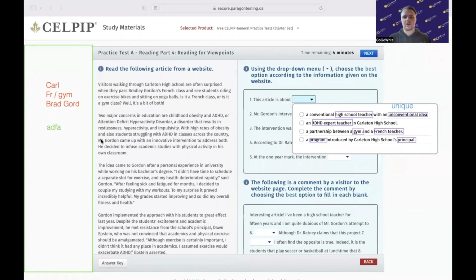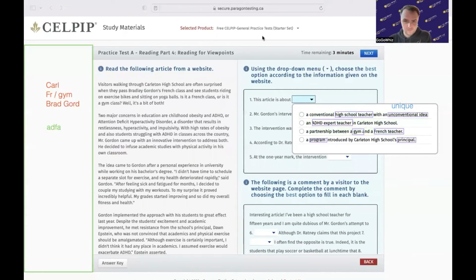Okay, and the correct answer is going to be the first one, a conventional high school teacher with an unconventional idea. All right, so why is it that? It can be easier sometimes to tackle the wrong answers first, right? So let's take a look at a partnership between a gym and French teacher. Well, first of all, it doesn't mention a gym teacher or a French teacher, and so this question is a little unclear anyway.